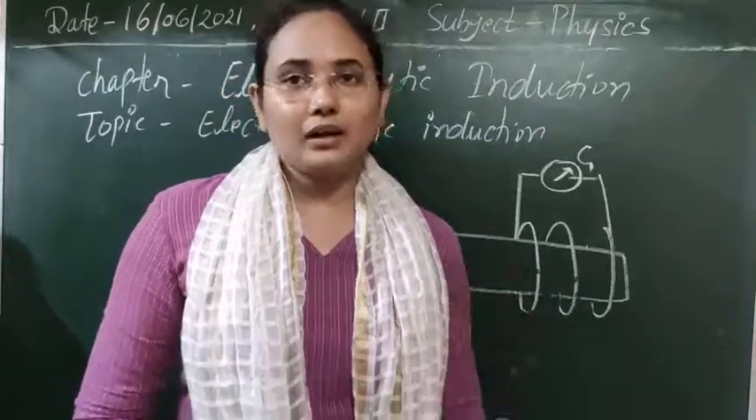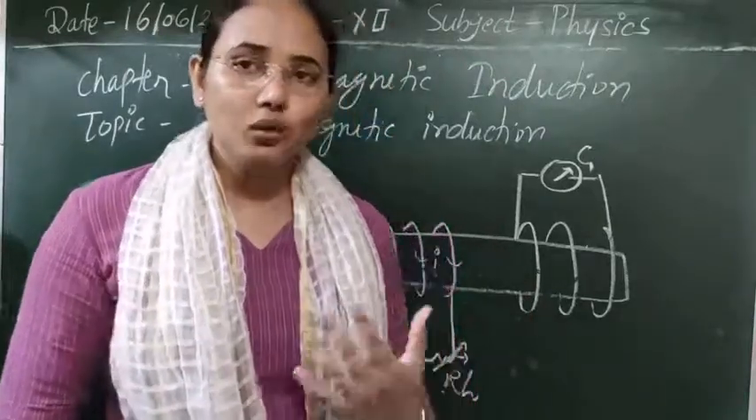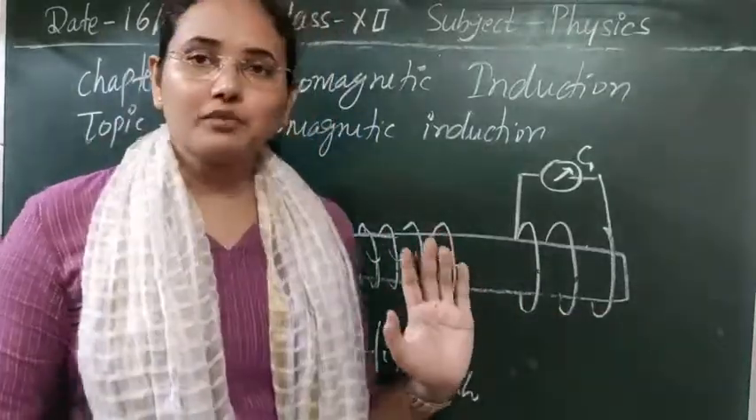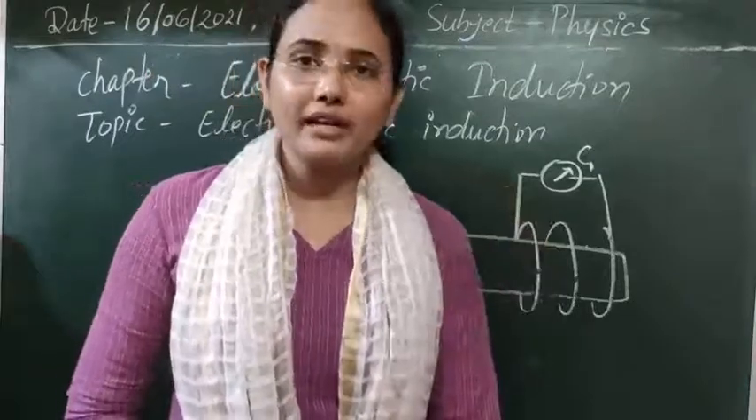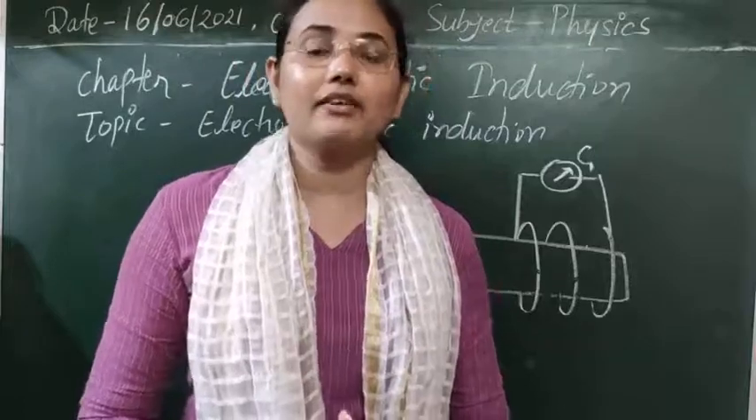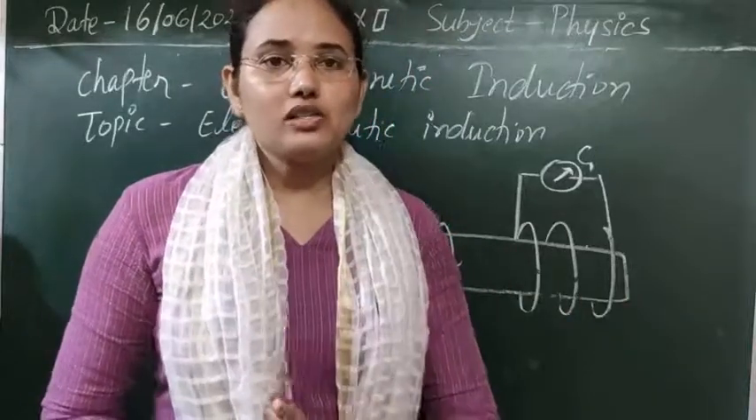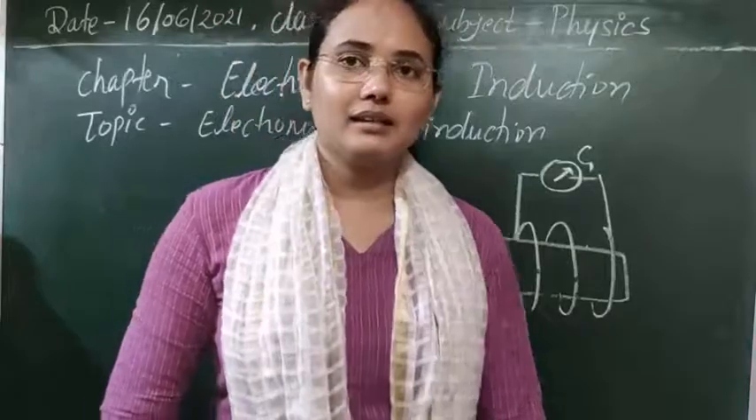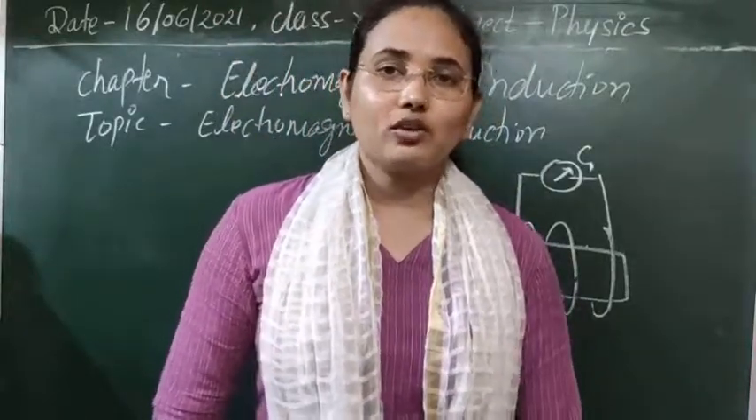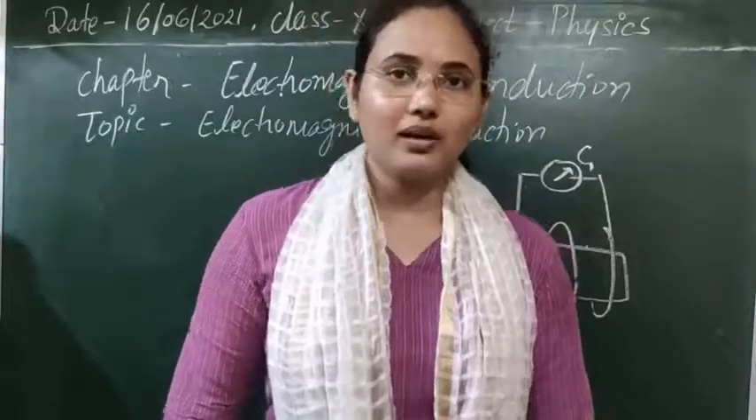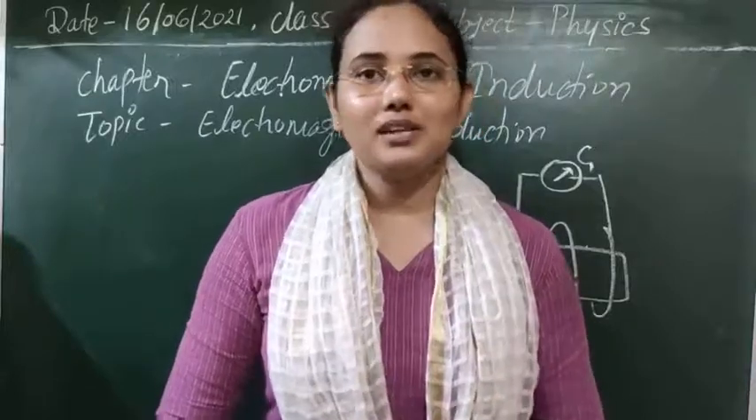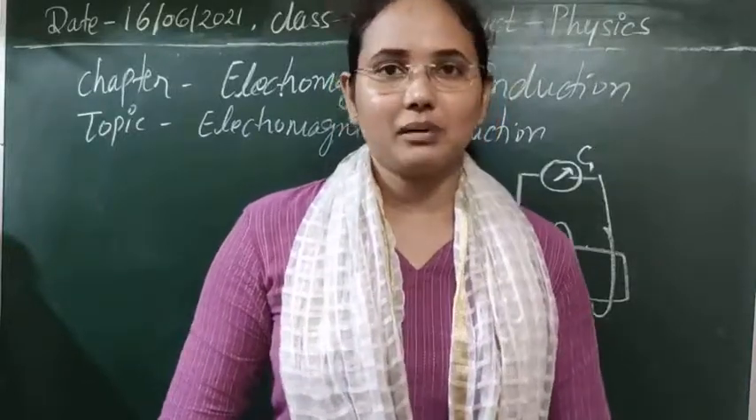Whether the current loop is moving, whether the magnet is moving, or any such neighboring coil we have, in all these cases one thing is changing: the flux linked with the coil changes, and that is why we get induced EMF and current there. So this is the basic thing. I think the experimental reasons for electromagnetic induction are now clear to the students, and the basics and introduction of electromagnetic induction are well clear with this experimental study.